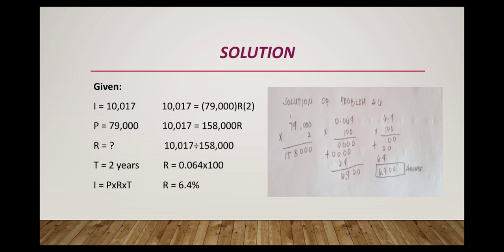I equals P times R times T is the formula. 10,017 equals 79,000 times R times 2. 10,017 equals 158,000 R. 10,017 divided by 158,000 equals 0.064 times 100.